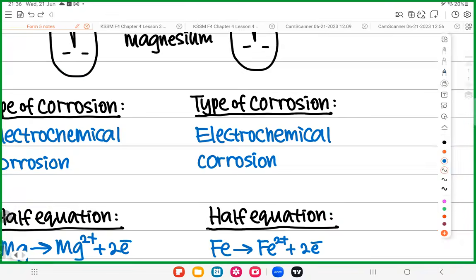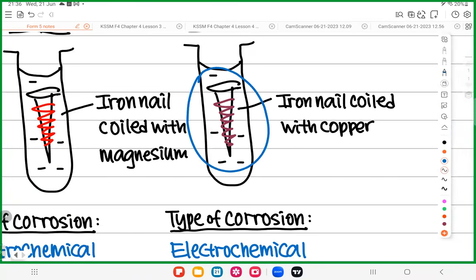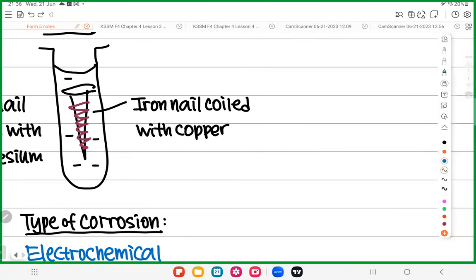So when iron is combined with copper, what do you expect to see? Iron and copper, two metals, electrochemical corrosion. So electrochemical corrosion, how to go about it? ECS: iron, then copper. So copper is lower than iron in ECS. Copper will speed up the rusting.